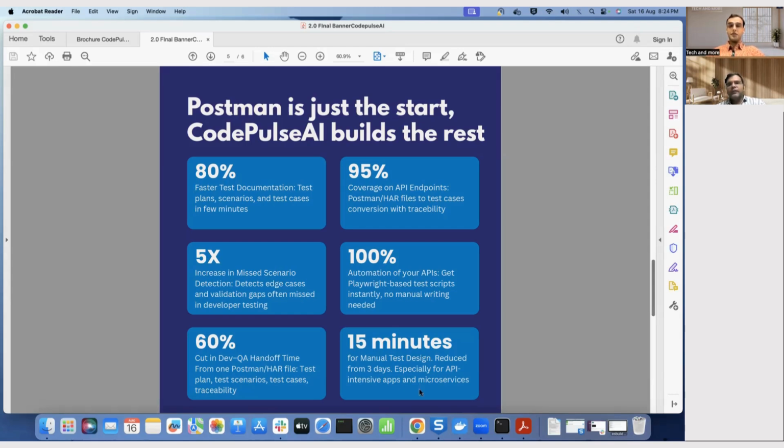That is the level of difference: 80% faster test documentation and test plan creation scenarios, and 95% test coverage in terms of API endpoints. It is a very huge number. This tool is not sensing the functionality of your application; it is doing industry best testing on our APIs in terms of security, different HTTP codes, missing headers, and query parameters. It is doing that type of testing on our endpoints.